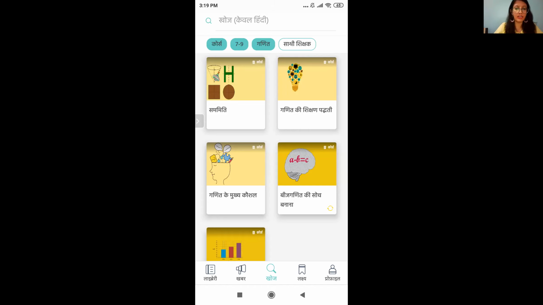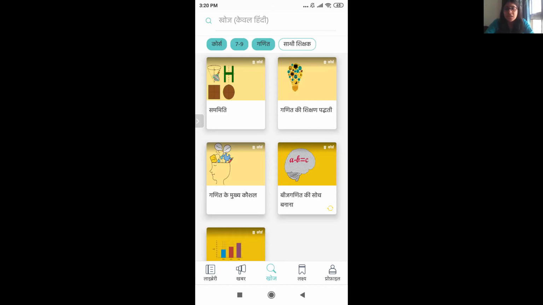Another question that came up is: is this for Hindi teachers only? No, it's not only for Hindi teachers. For example, I showed you that I put the filter for Ganit, so even the maths teachers can use it. It's not meant only for Hindi, because the medium of instruction is Hindi. The whole idea behind it being in Hindi is so that the teachers are able to actually understand the content that is there. It's not like there's a video which can be just directly sent to your students and they can watch.